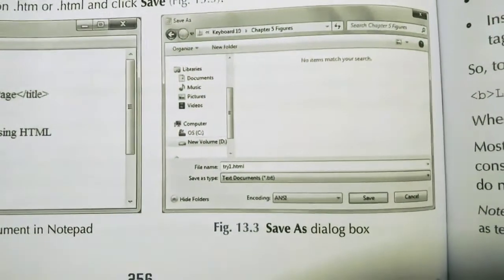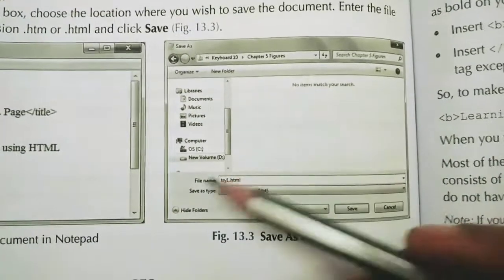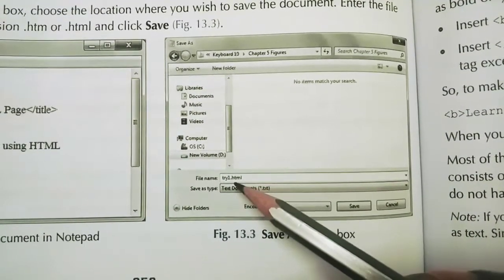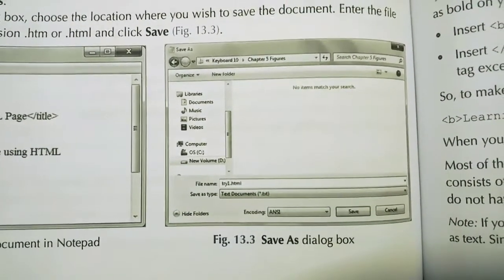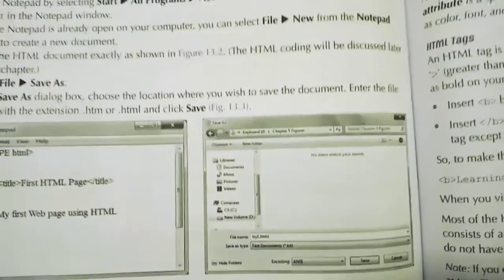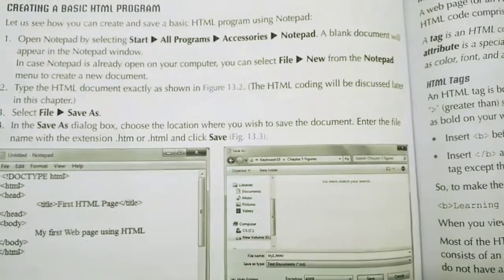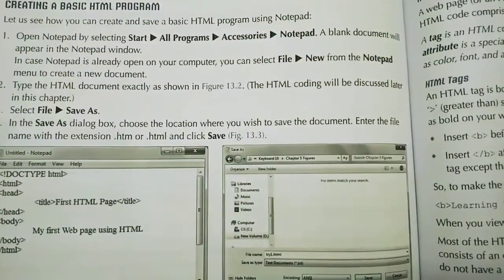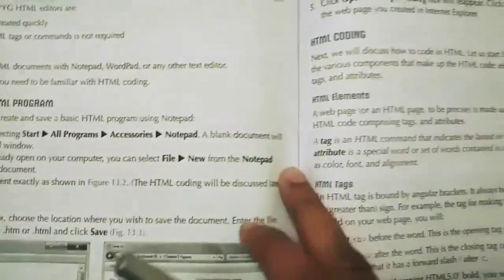You can see the name. The file name is try1.html. So the extension of the HTML file is .html. Understood? Every software, whenever you save, has some extension to identify the type of software. The type of program, the type of software, is HTML. That's why the extension is .html. Understood? So this is the first HTML program.